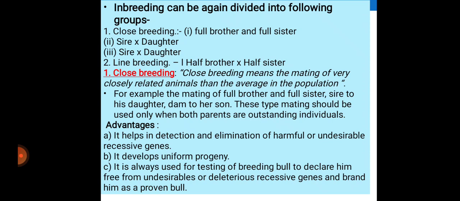The advantages of close breeding: first, it helps in detection and elimination of harmful or undesirable recessive genes. Second, it develops uniform progeny. Third, it helps in testing a breeding bull to declare him free from undesirable or deleterious recessive genes and brand him as a prove bull.